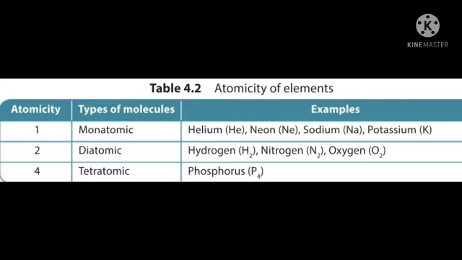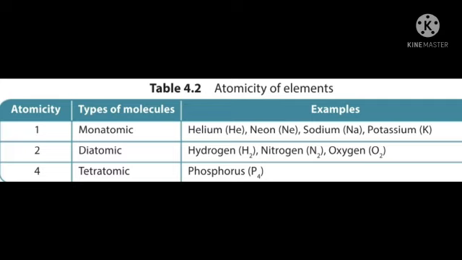Depending on its atomicity, the molecules can be monoatomic, diatomic or tetraatomic. Mono means 1, di means 2, tetra means 4.